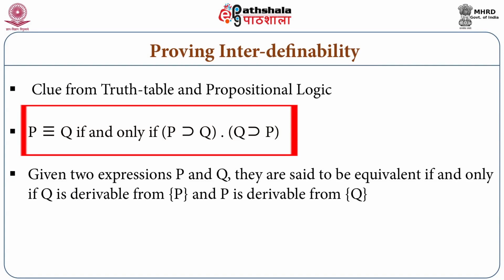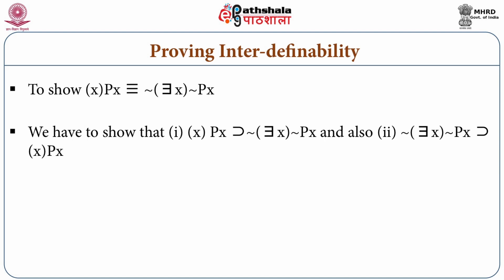If we want to show the logical equivalence of P materially equivalent to Q, it will be the case if and only if P implies Q and Q implies P. That means given two expressions P and Q, they are said to be equivalent if and only if Q is derivable from our assumption that P, and P is also derivable from our assumption that Q. In other words, to show that for all x, Px is materially equivalent to it is not the case that there is an x such that Px is not the case, we need to do like this.